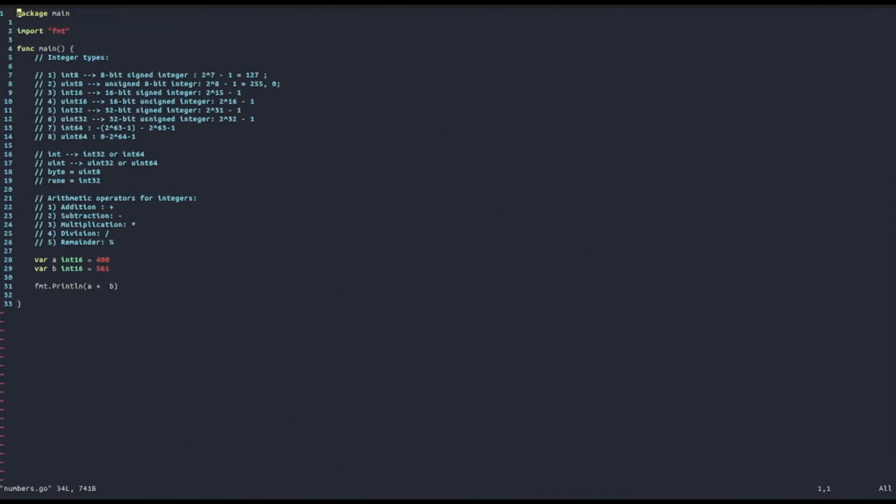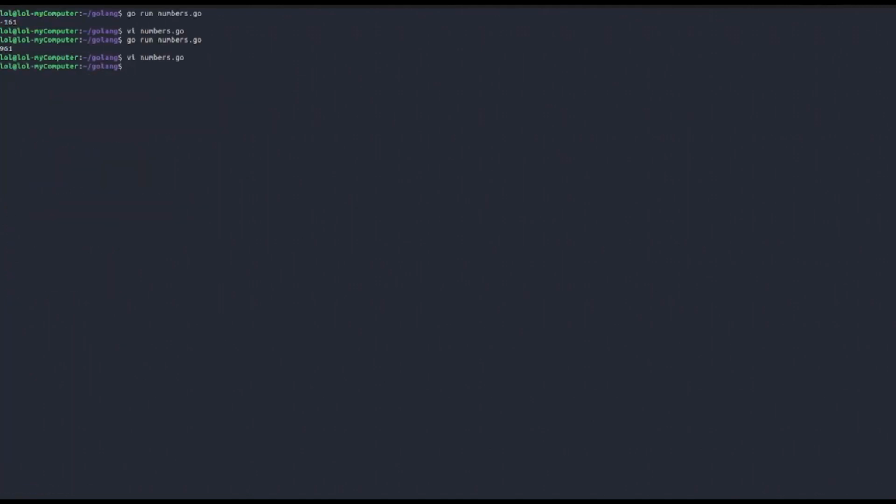But let's now see what happens if one of the numbers is of a different type. So for example, let's declare one with int32, and the other let's keep it int16. Let's see what happens.